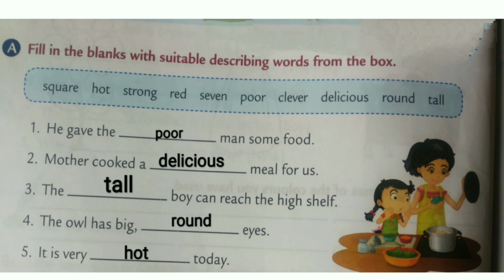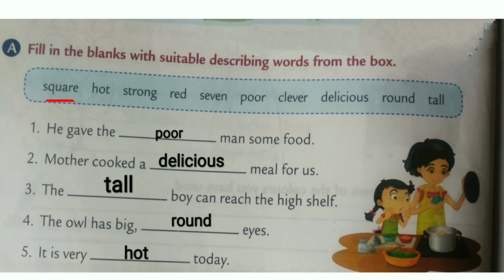A. Fill in the blanks with suitable describing words from the box. Can you see the words in this blue box? Yes. They have given a few describing words in this box. We have to select a word from that and fill up the blanks. Let us read the describing words.